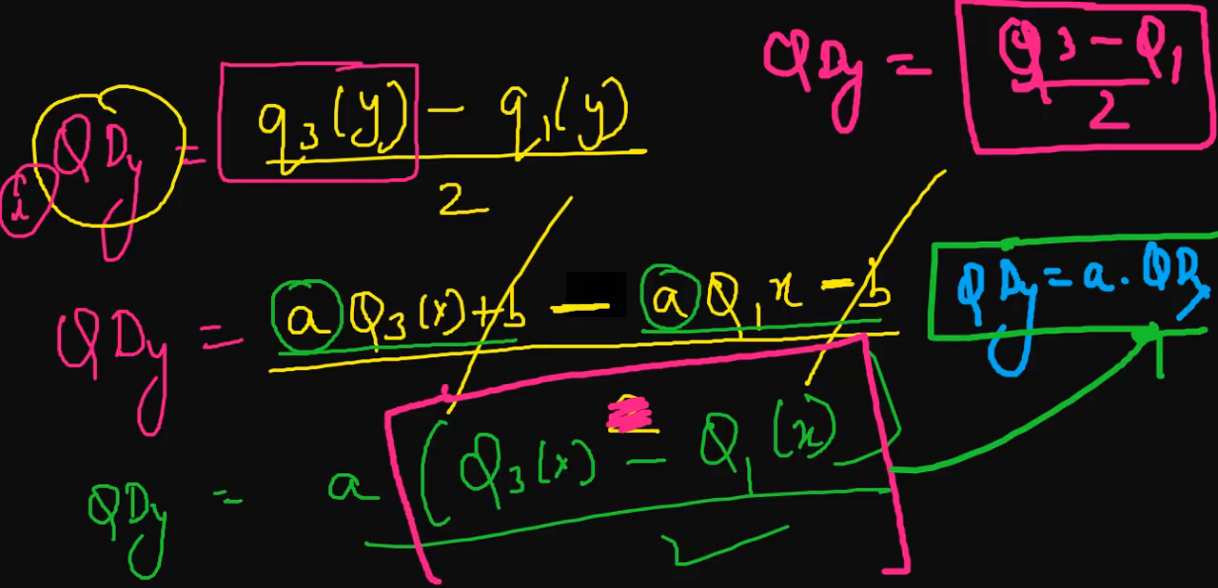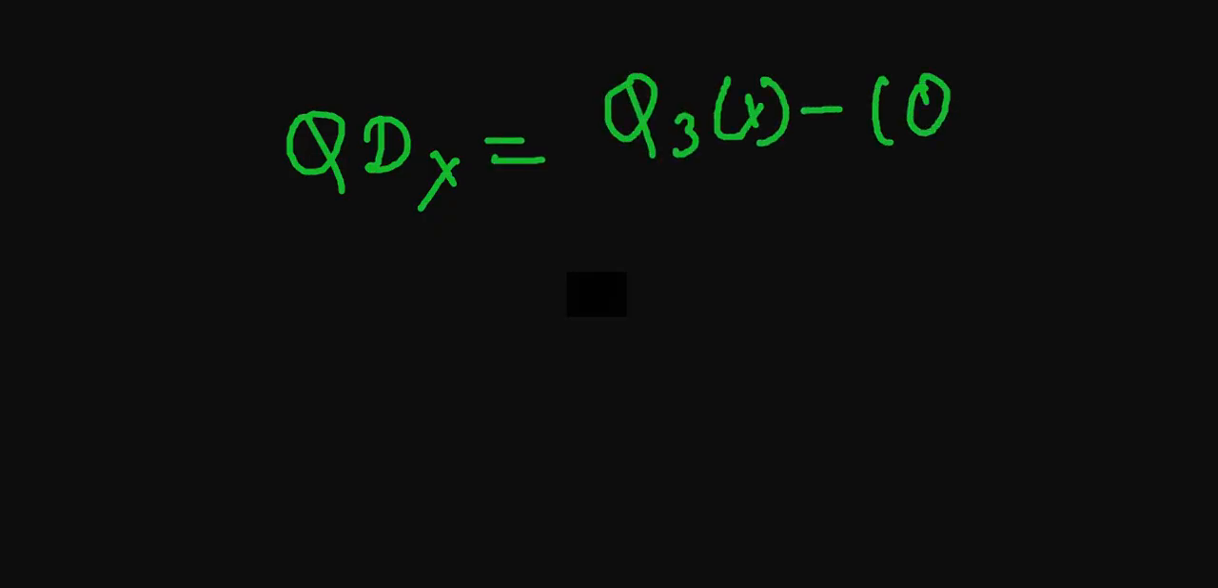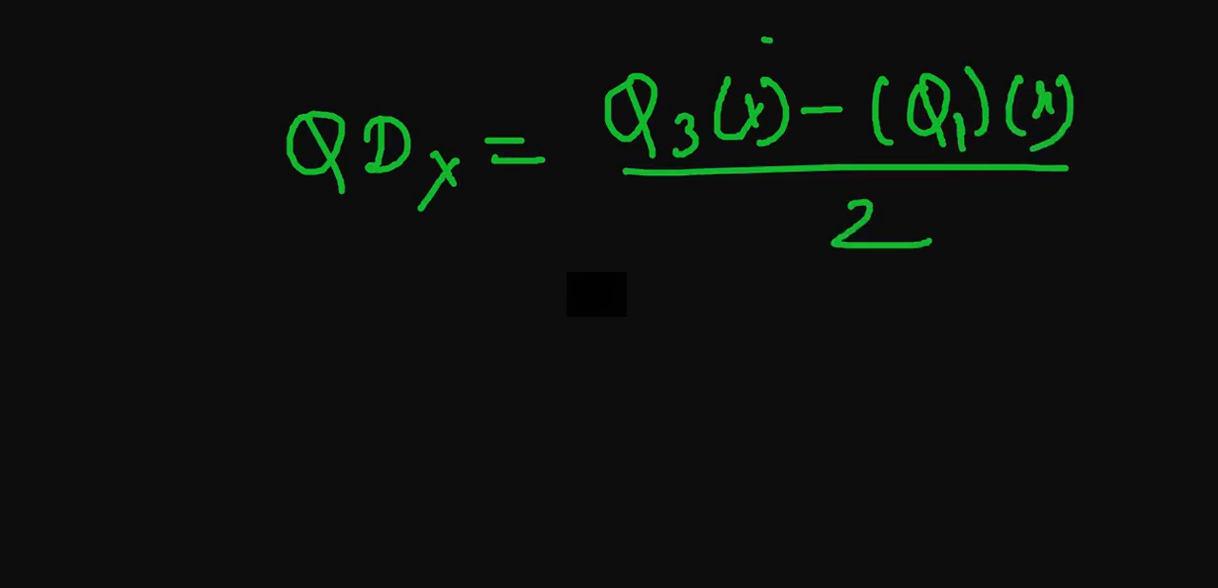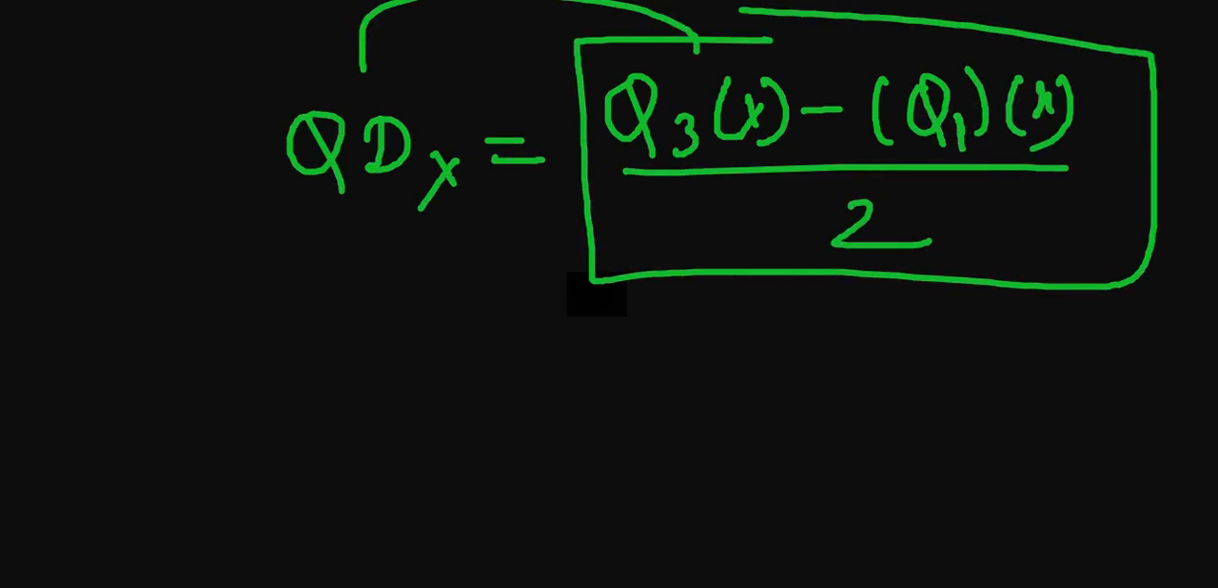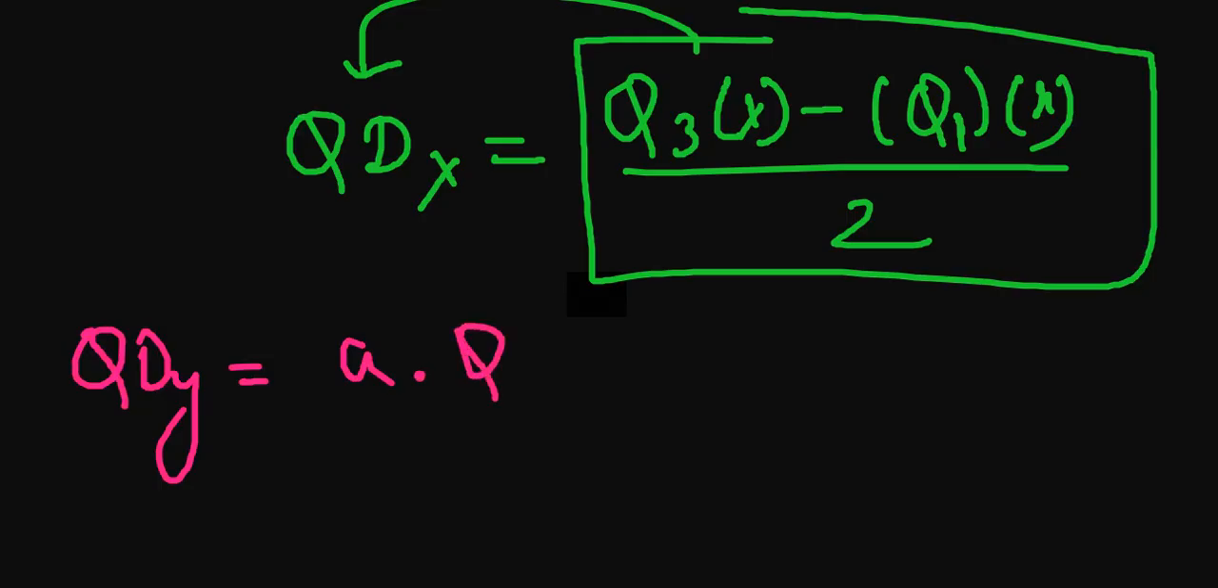QD of y is equal to a into QD of x. Quartile deviation of x is equal to quartile deviation 3x minus quartile deviation 1x divided by 2. This was what we have substituted with this thing. And what we got? Quartile deviation of y is equal to a into quartile deviation of x. Till now we are over here.